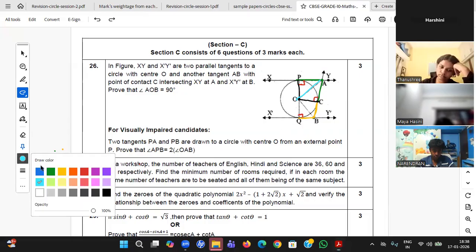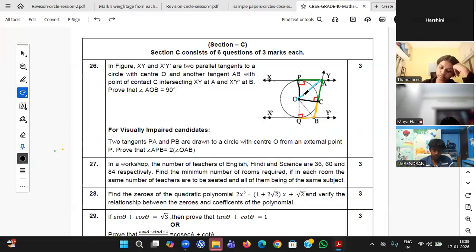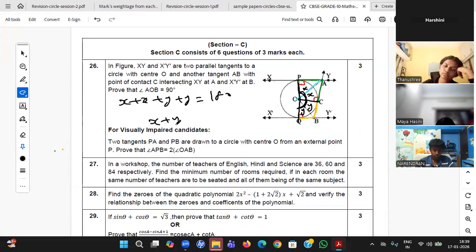If they are congruent, what is the advantage? The advantage is that if you take this angle as X, this one will also be X. The same funda can be applied here: BQ equal to BC. We have already taken OQ equal to OC, both are radius, and OB is common. That means they are congruent, so if this angle is Y, this is also Y. Now, in a straight line the total angle should be 180 degrees, so X plus Y equals 180 degrees, and by this you can say X plus Y equals 90.